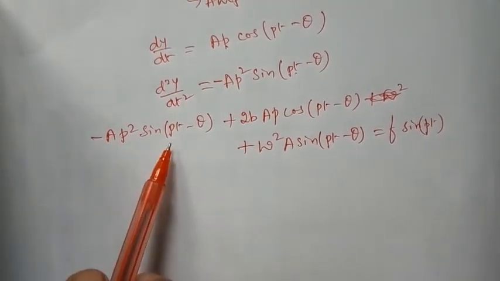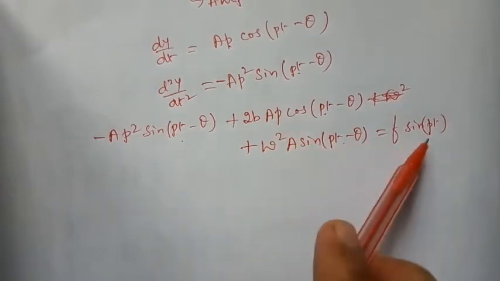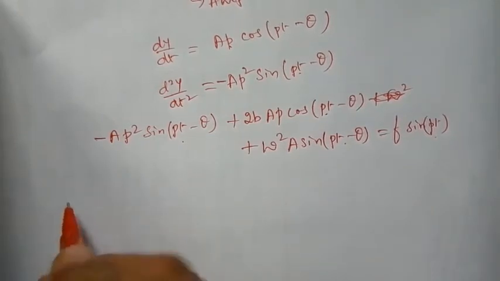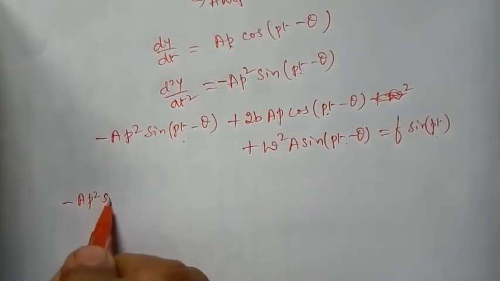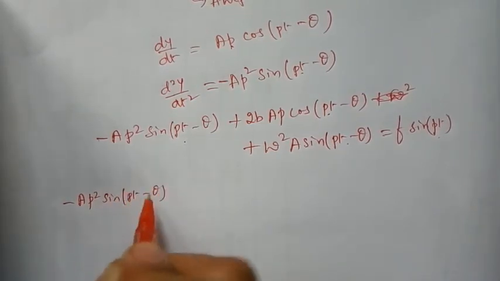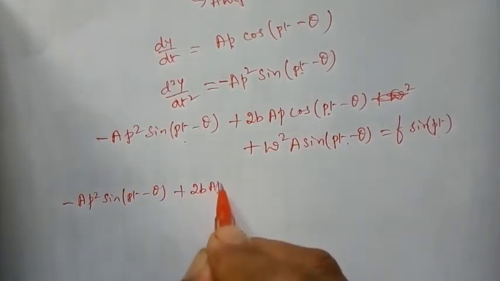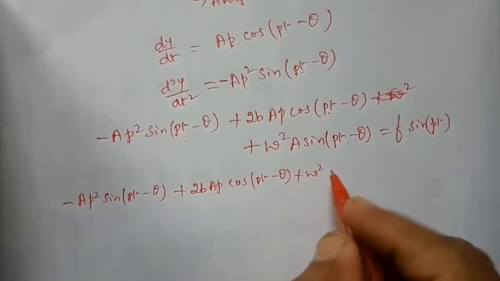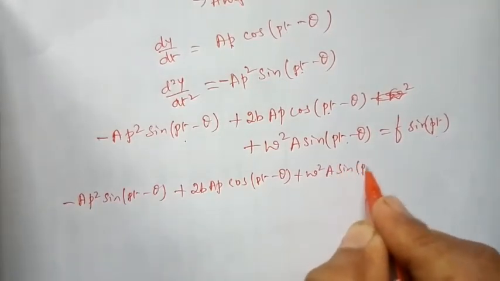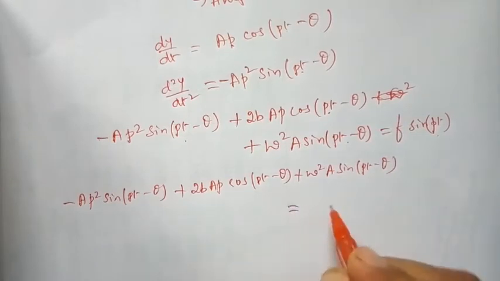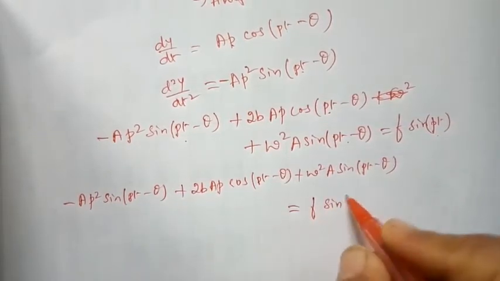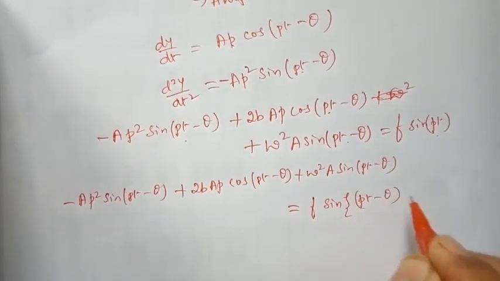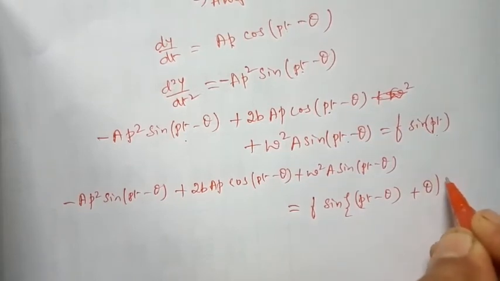If you see, the left hand side has pt minus theta and the right hand side has pt, so let me rewrite it as pt minus theta plus theta, adding and subtracting, that's all.